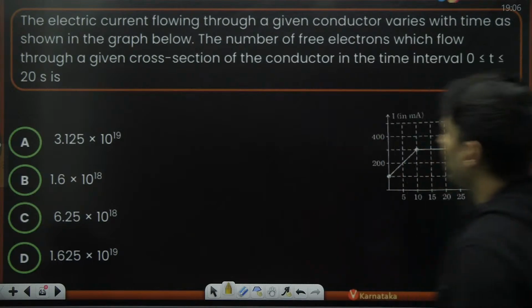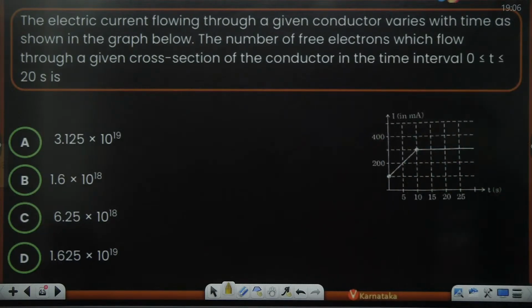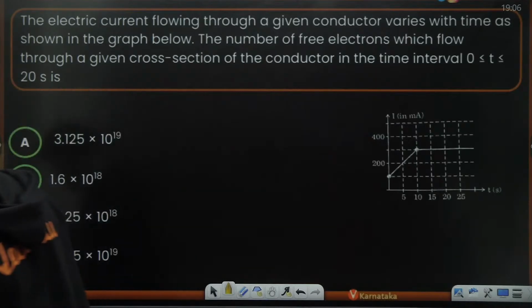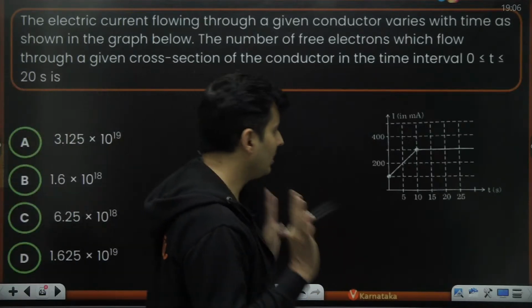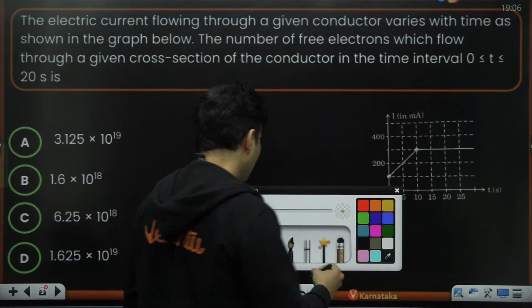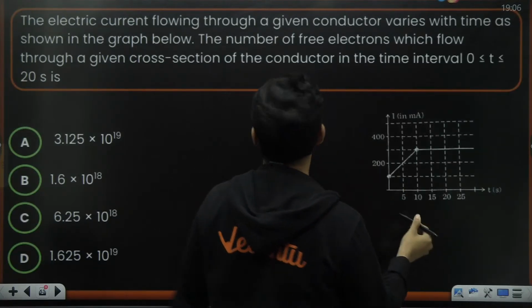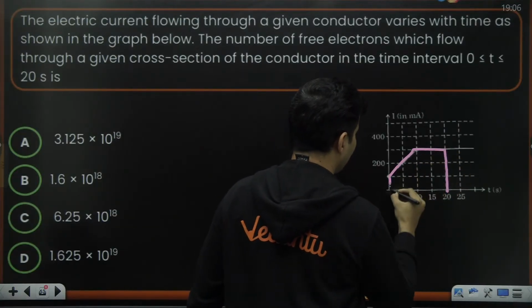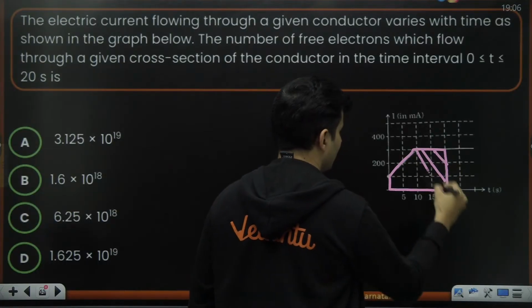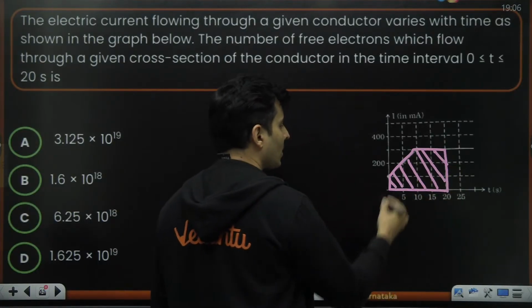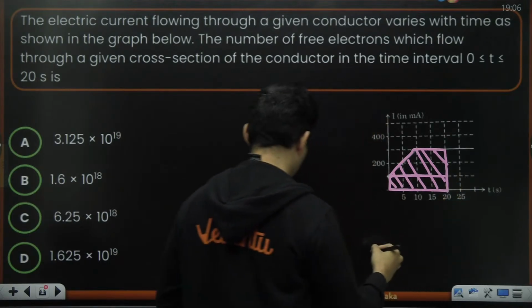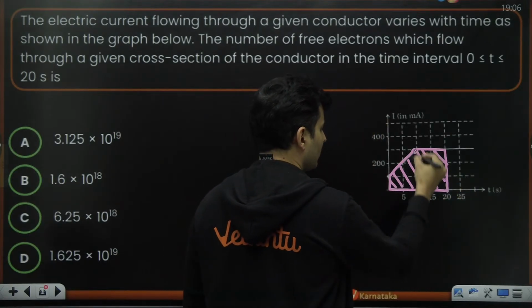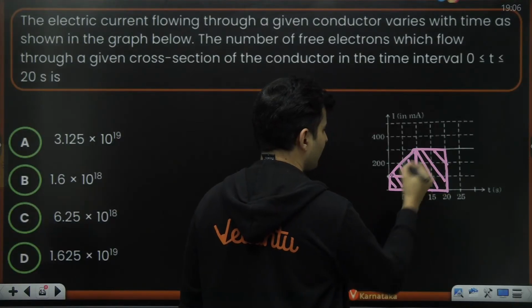All right. The electric current flowing through the given conductor changes with time. How many electrons flow through the cross section of the conductor in the time interval 0 to 20 seconds? How do we do this? Whenever a current versus time graph is given, the area under it from 0 to 20 seconds gives you the charge. So just find the area. Divide it into two parts, or you can take this part like this and this part separately.